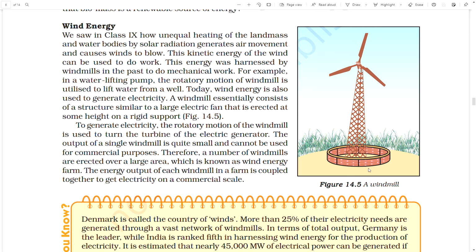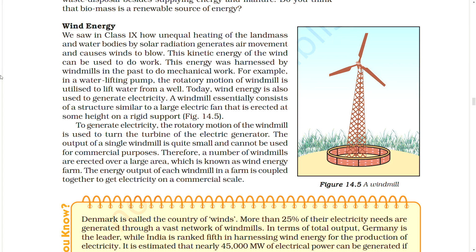Figure: a windmill, wind energy. We saw in class 9 how unequal heating of the land mass and water bodies by solar radiation generates air movements and causes winds to blow. This kinetic energy of the wind can be used to do work. This energy was harnessed by windmills in the past to do mechanical work.